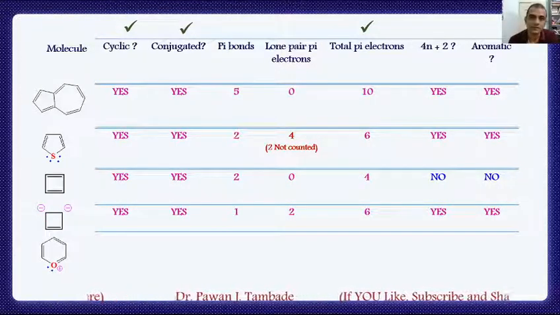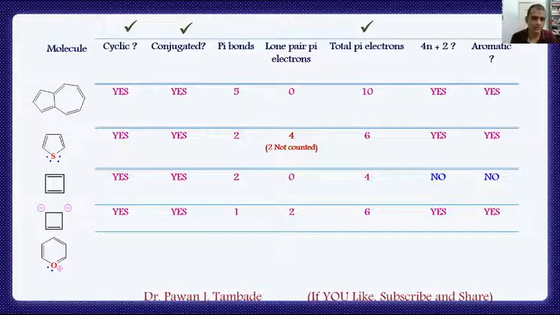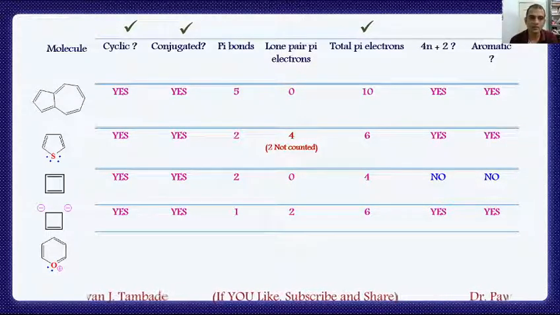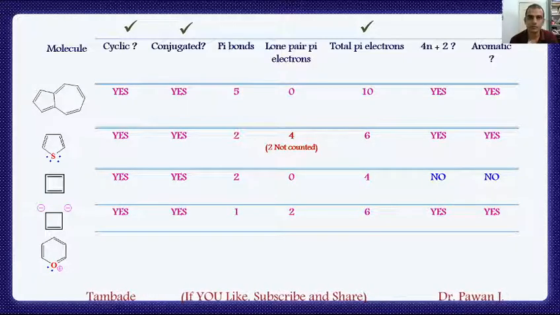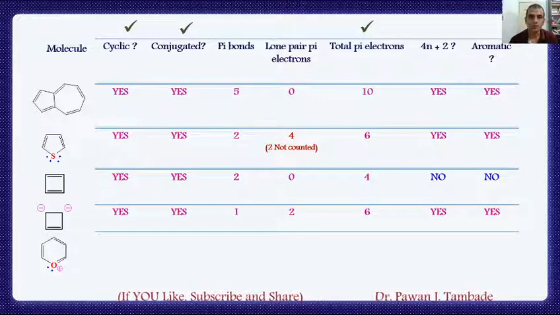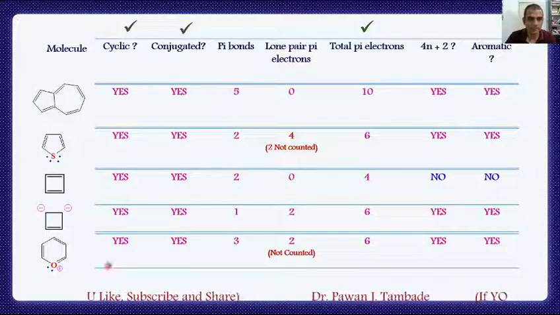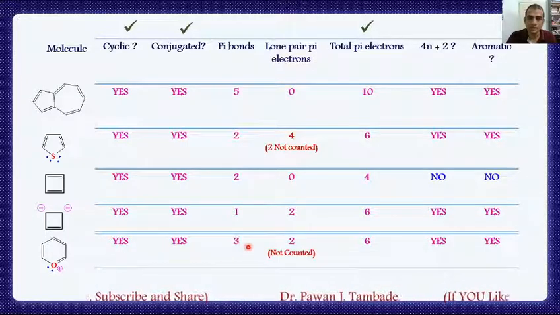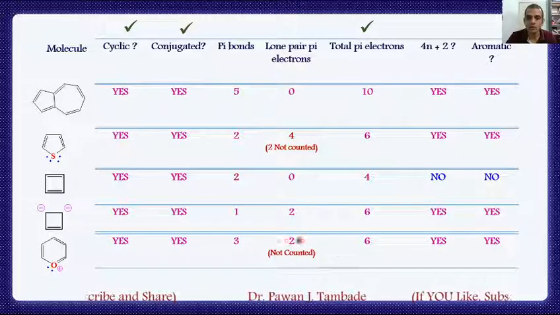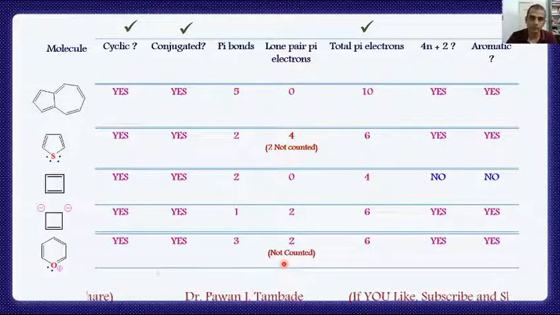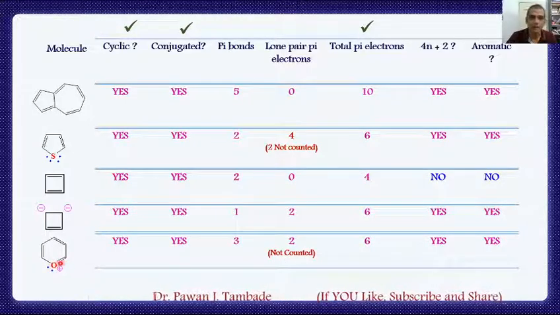Last example of this tutorial. If you look at this cation, then this cation is cyclic in nature. It is conjugated. It is having 3 pi bonds, and oxygen is having a positive charge. So when we analyze this molecule, it is cyclic, it is conjugated, having 3 pi bonds, and there is one lone pair of electrons on oxygen, but this lone pair is not counted because oxygen is having 1 pi bond.